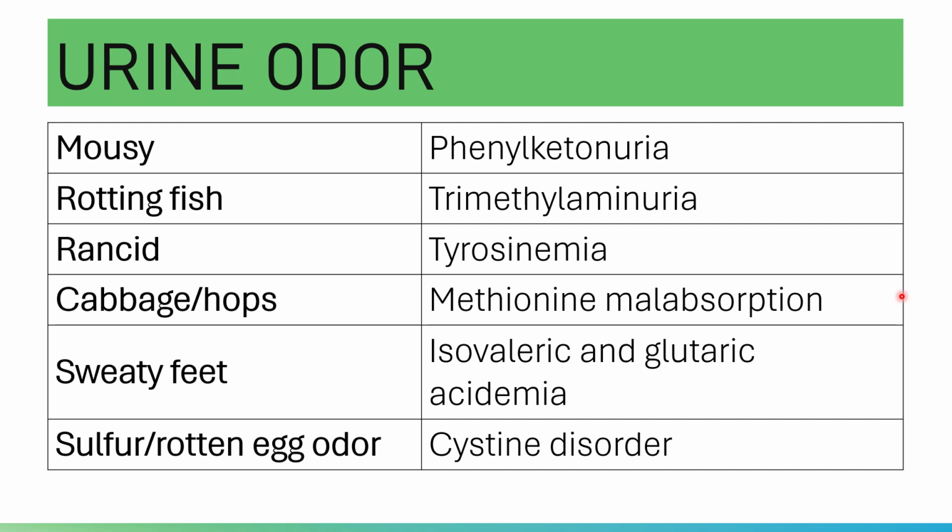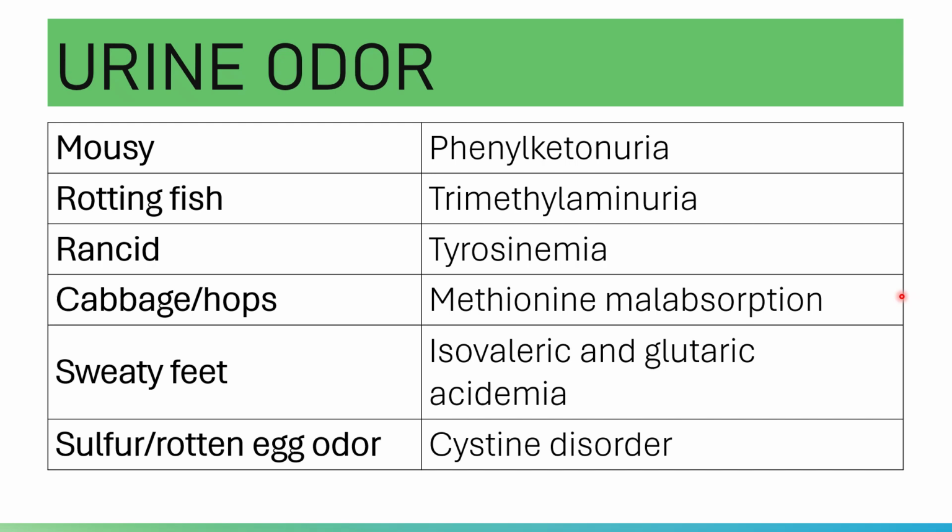Methionine malabsorption will give you a cabbage or hops odor. Isovaleric acidemia and glutaric acidemia will give you a sweaty feet odor. Rotten egg or sulfur odor is caused by cystinuria.